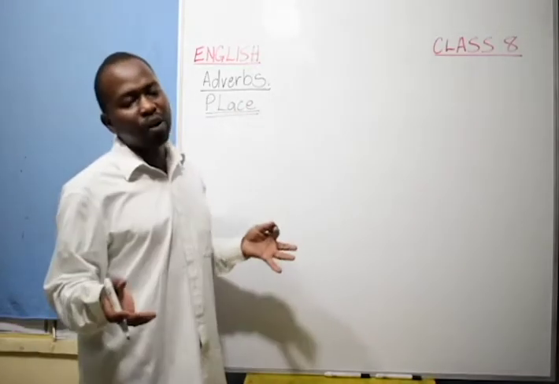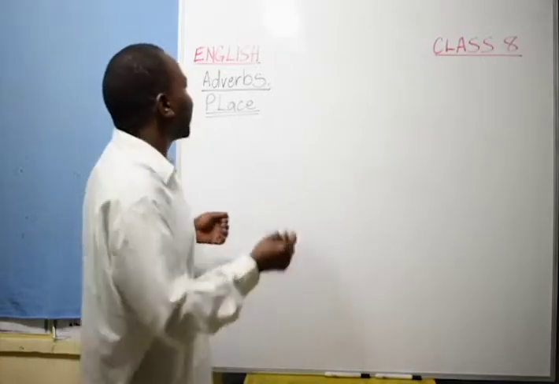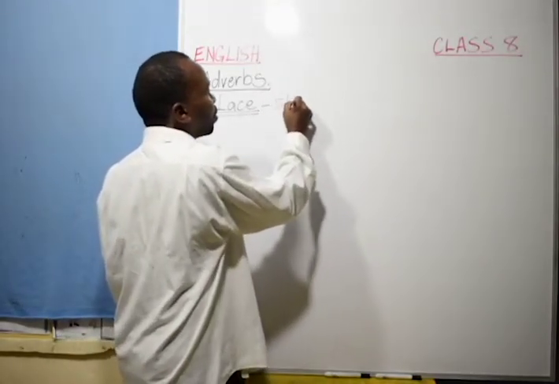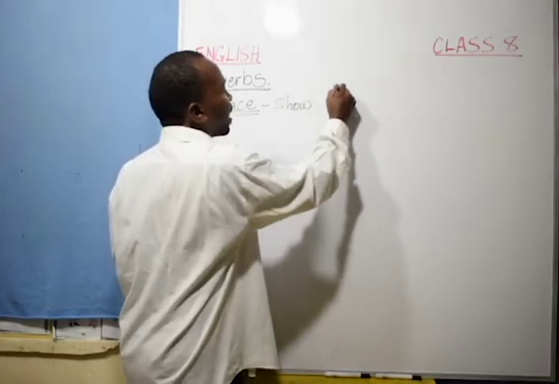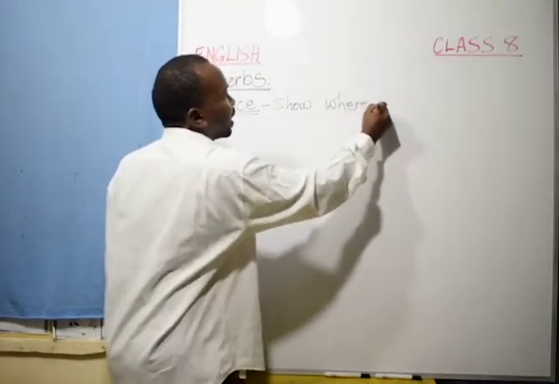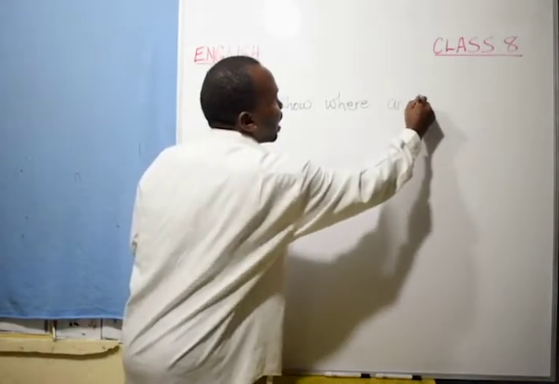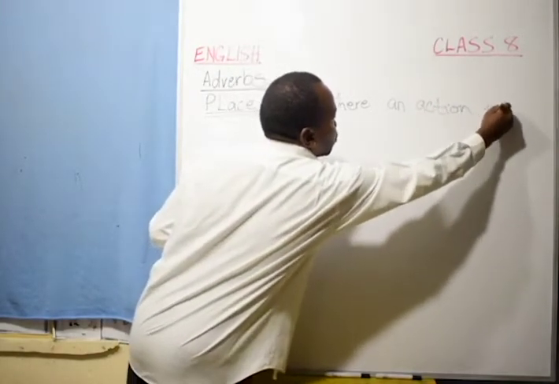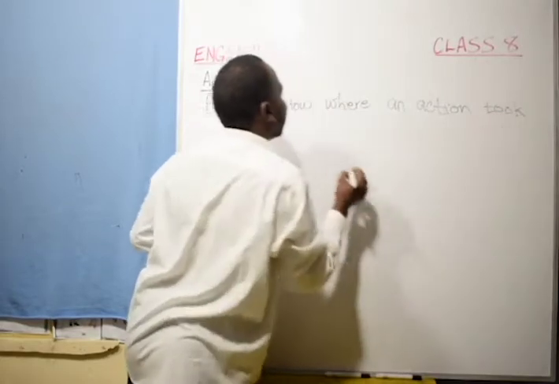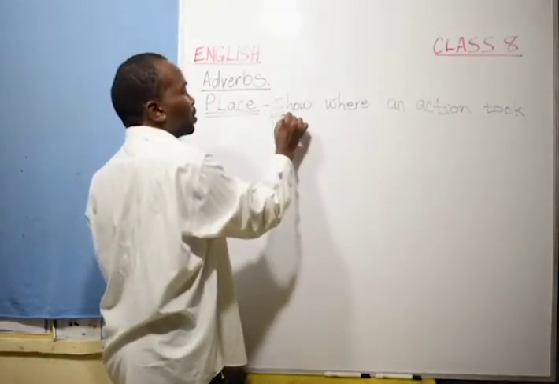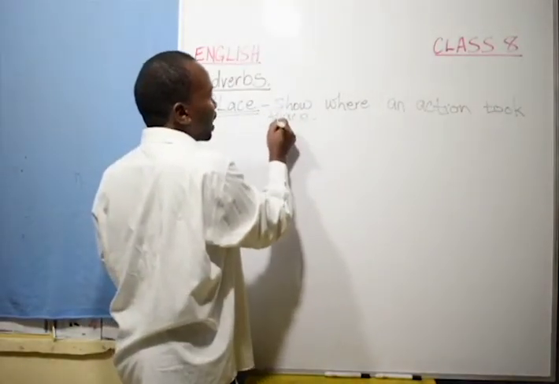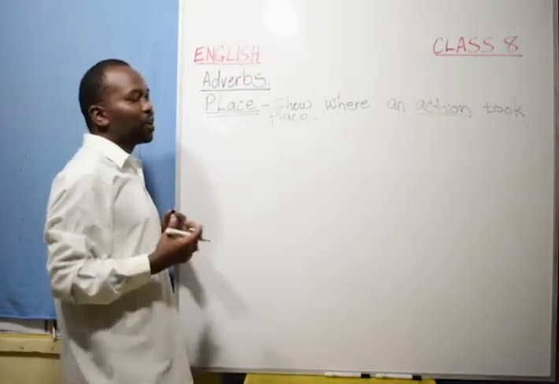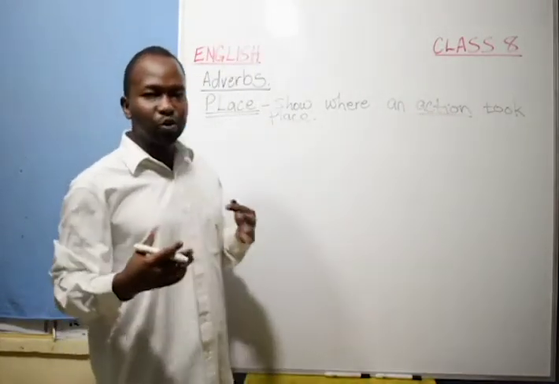Now, when we look at the adverbs of place, these are words that show where an action took place. Adverbs of place show where an action took place.